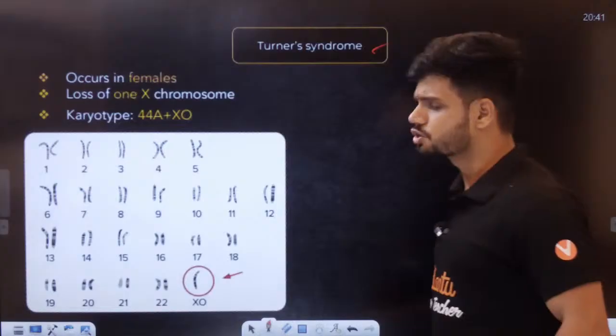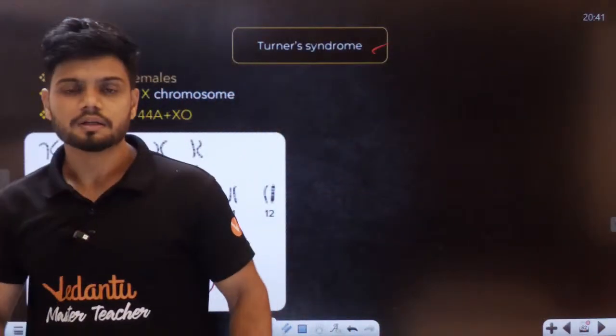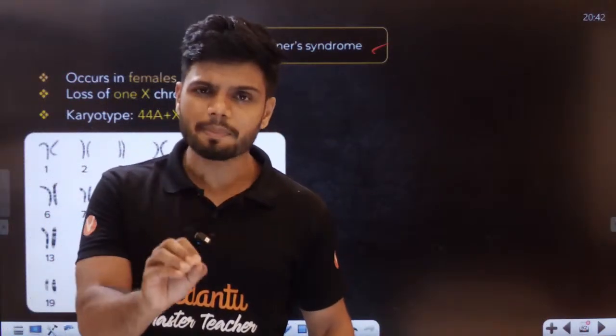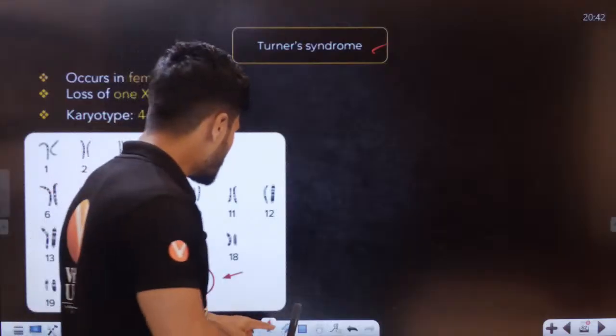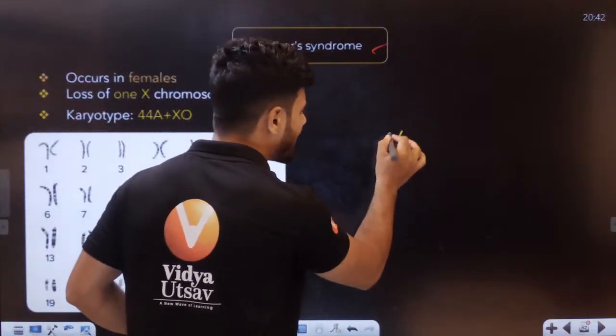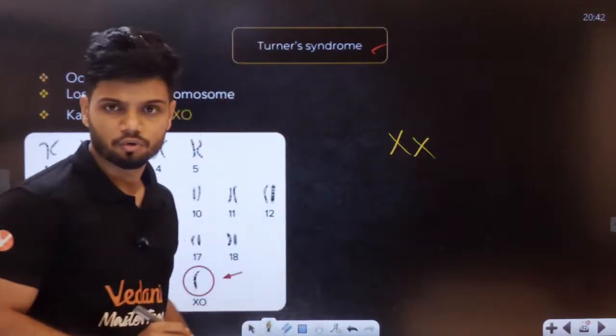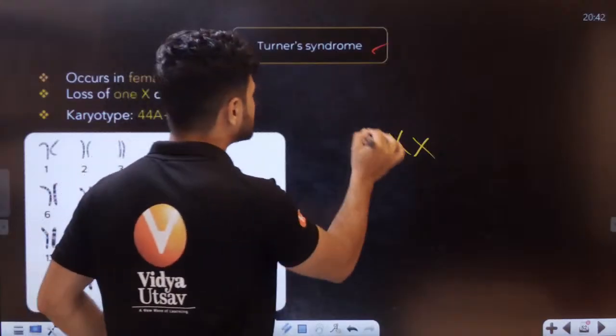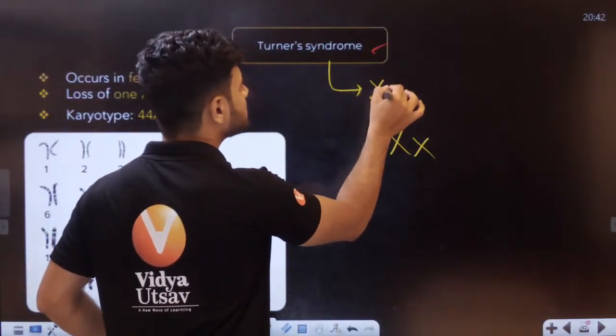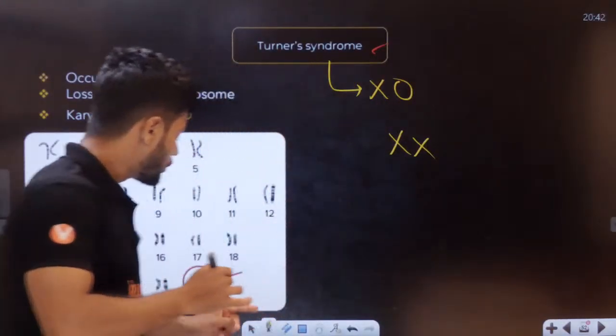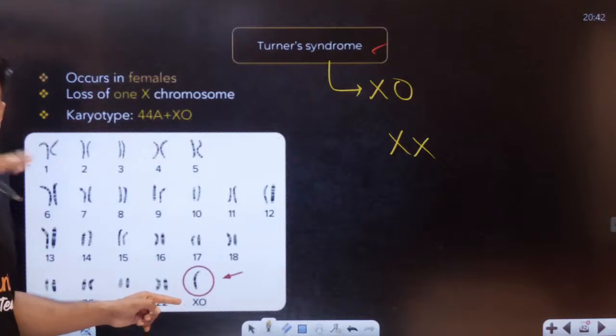Now, what is Turner syndrome, students? Turner syndrome is very simple. It happens in the case of females, and generally a female is XX, right? Yes or no? But in the case of Turner syndrome, a female is XO. That is, one X chromosome is completely missing here.